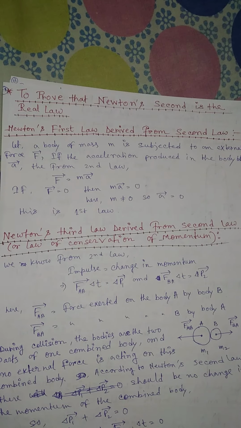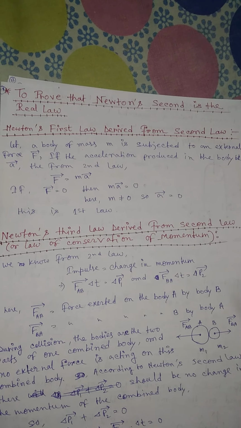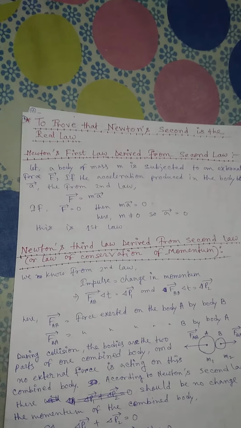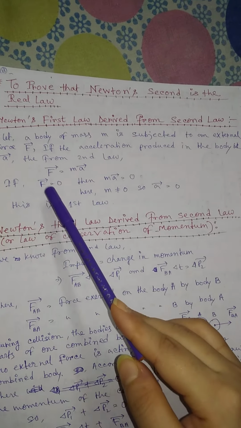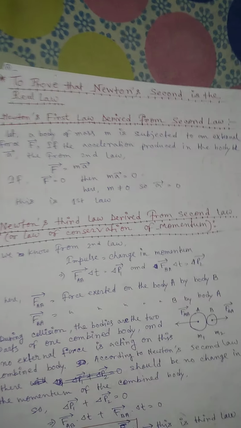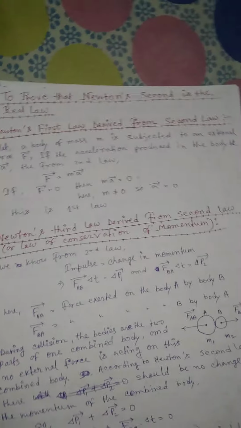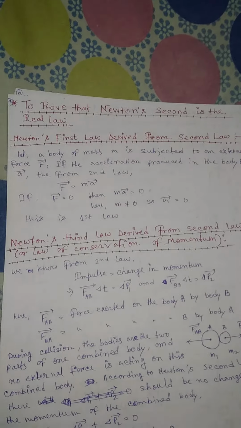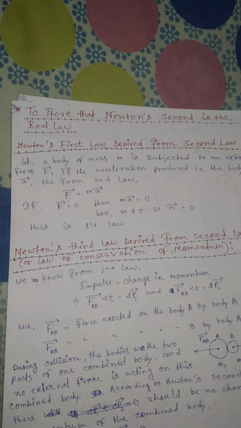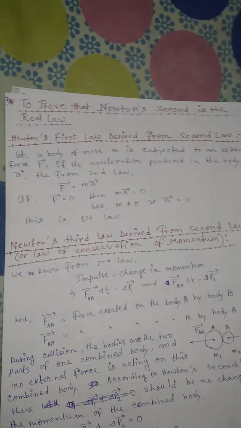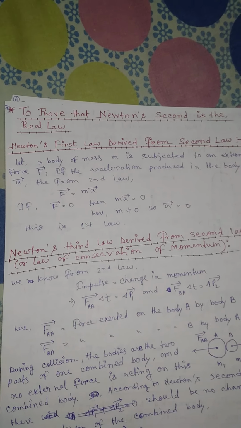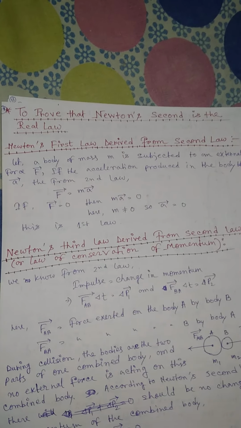If the acceleration produced in the body is a vector, then from the second law we can write force equals the product of mass and acceleration, right? If F vector equals 0, then ma equals 0. That means the product of mass and acceleration equals 0. But we know that mass is not equal to 0; the mass of any body cannot be 0. So the a vector should be 0. So this is the first law.